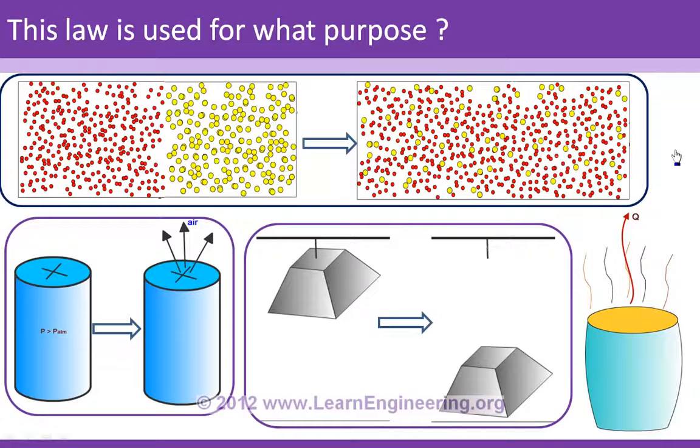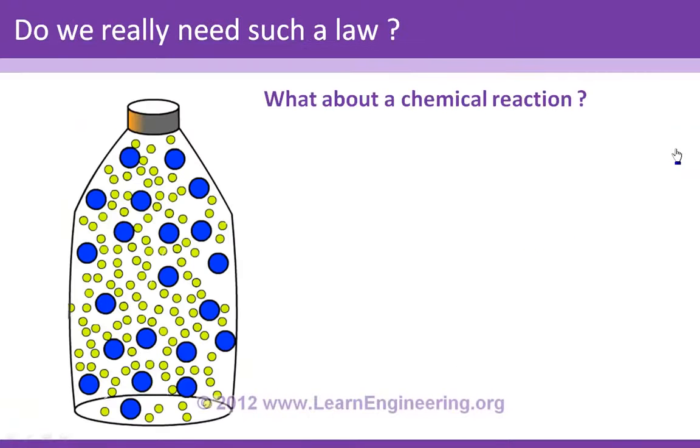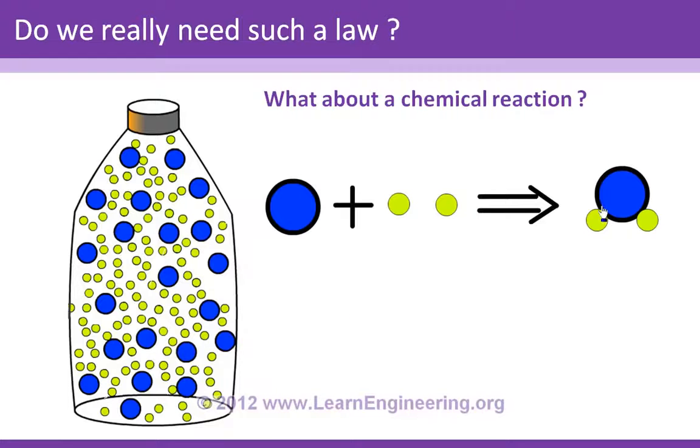So we will analyze one more example. Here it is, a chemical reaction. Here I am putting two chemicals together in a chamber and waiting for a reaction, and I am checking whether this reaction will happen, where one atom of the blue chemical reacts with two atoms of the green chemical and forms a new molecule. So I want to check whether this process is spontaneous.